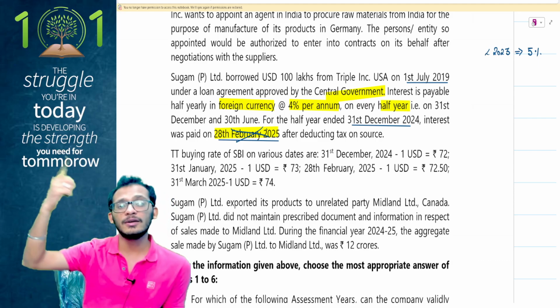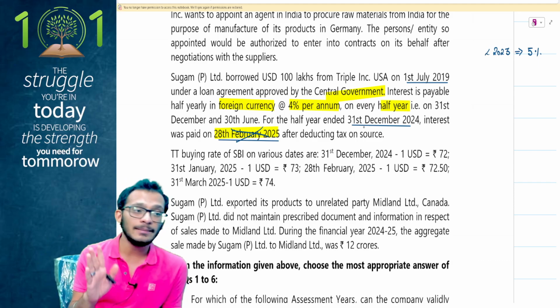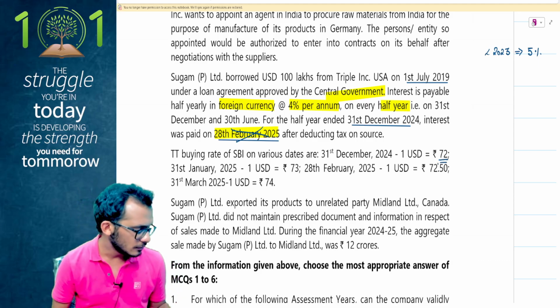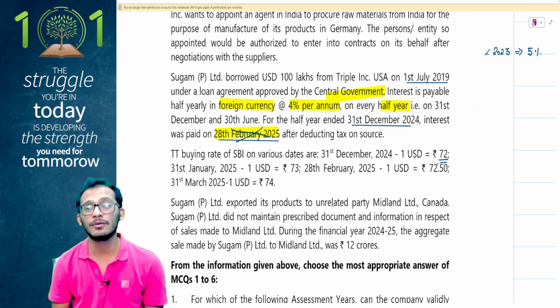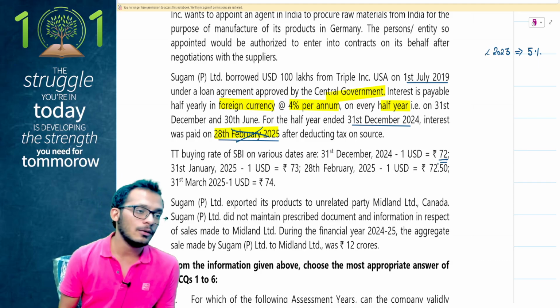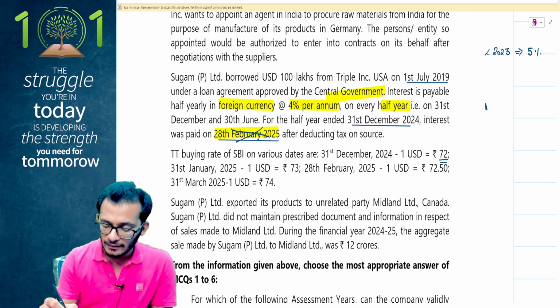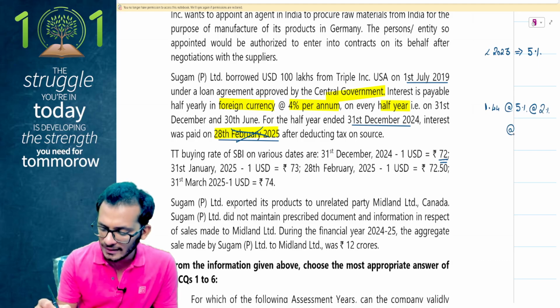My consequence is only going to be when I received the income. In this case, I have received the income on 31st December and therefore the 31st December rate would be taken, which is 72. So if I multiply this with 72, my answer becomes 144, which means 1 crore 44 lakhs is what my income looks like. With the income being 1.44 crores, how will I be taxing it? It will be taxable at the rate of 5%, with a 2% surcharge and a 4% cess.